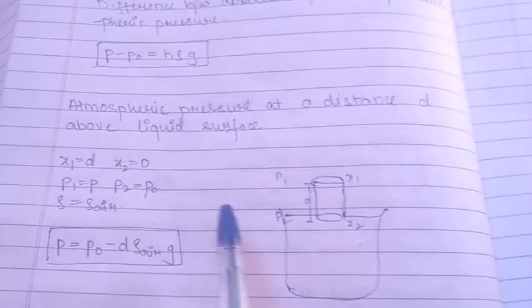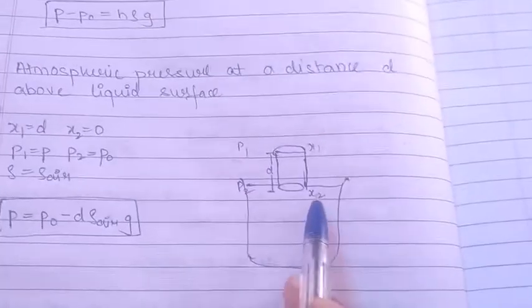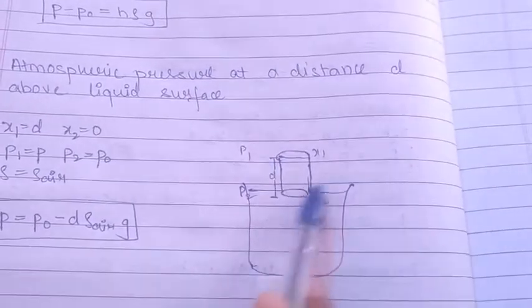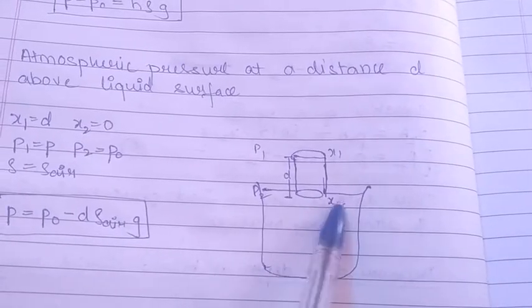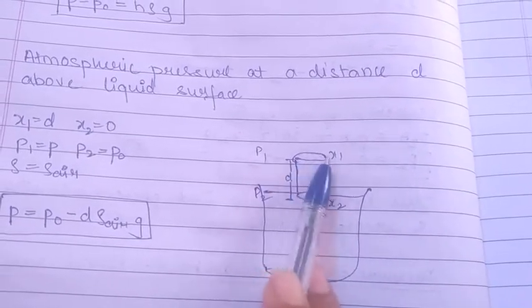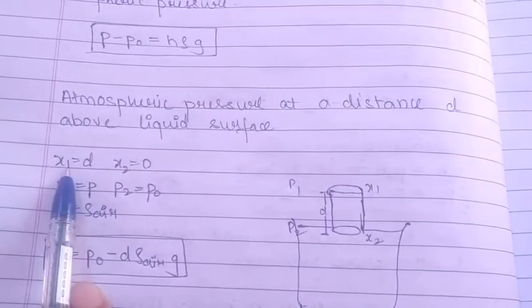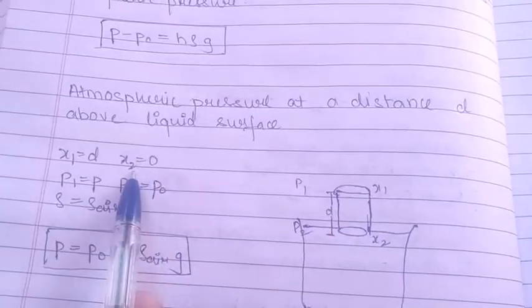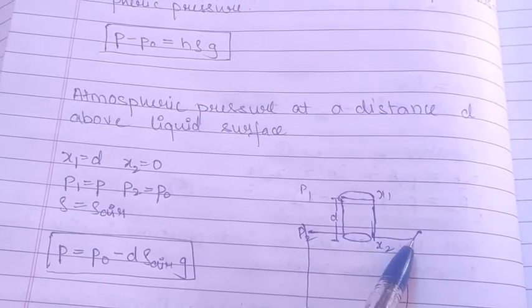Now the next thing you can see is the atmospheric pressure at a distance d above the liquid surface. In the previous case we considered below the liquid surface. Now we will consider above the liquid surface. So the imaginary cylinder should be like this. The lower part x2 should be here and the upper part x1 should be here. So now x1 will be equal to d and x2 will be 0, because the lower part we are considering is at the free surface.